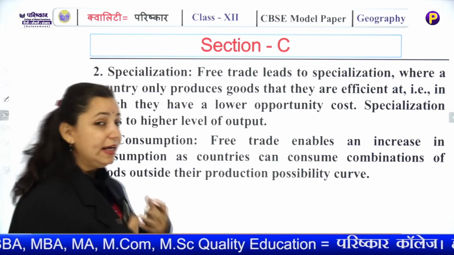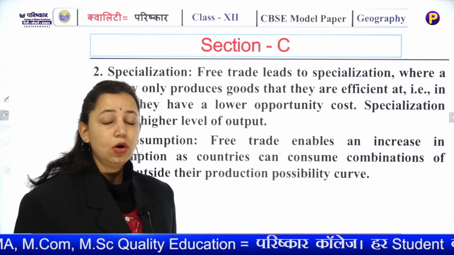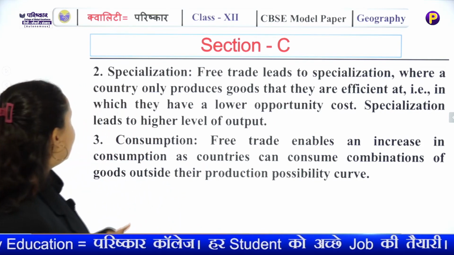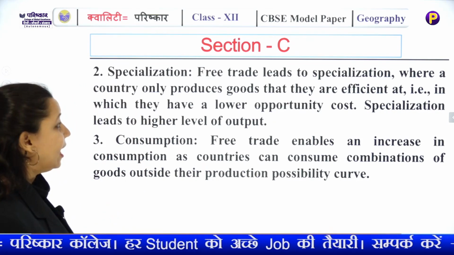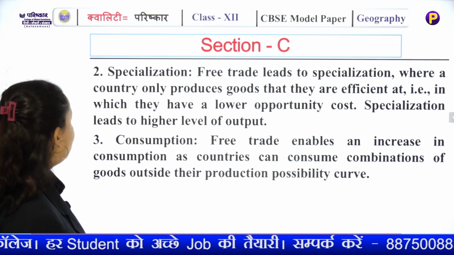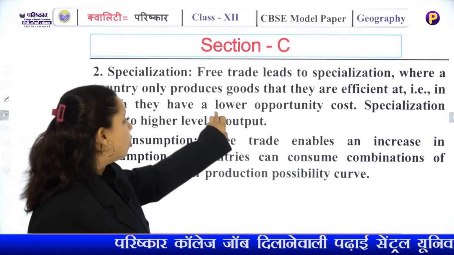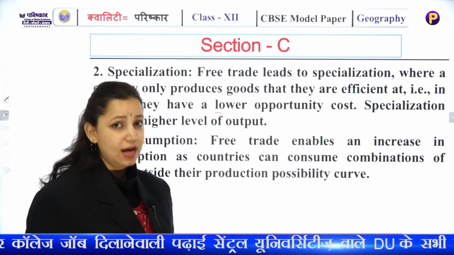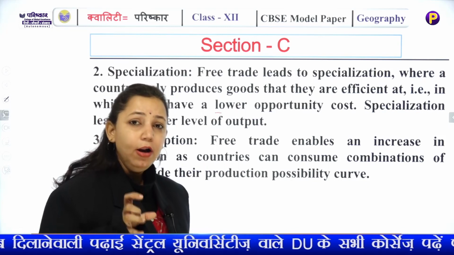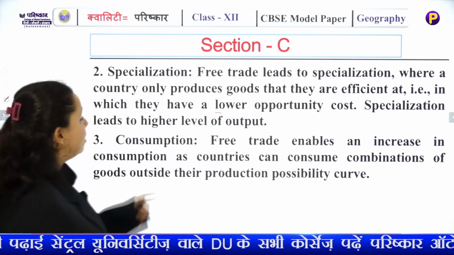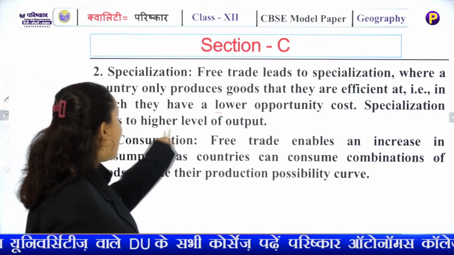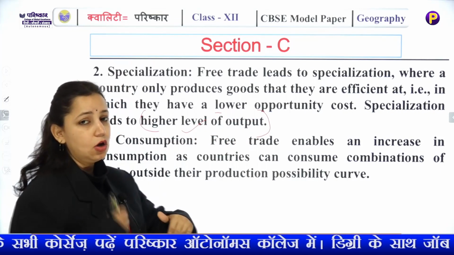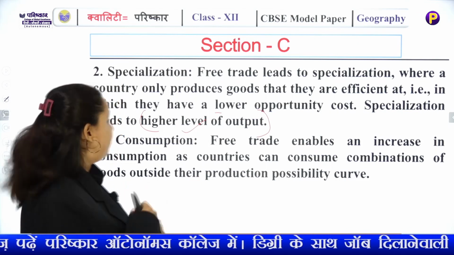Specialization, you also deal with the good which you are specialized in, where a country only produces goods that they are efficient in. That is, goods in which they have a lower opportunity cost. They produce the good in which they are specialized and have lower opportunity cost. Specializing leads to higher output. So it also favors generating more revenue.